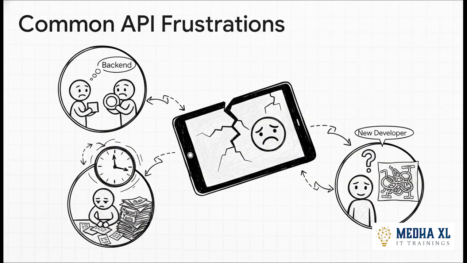And this right here, this is the fallout. The front-end team builds something based on the docs, only to find out the back-end changed a week ago. QA is spending hours, literally hours, writing manual tests for every tiny update. And onboarding new developers, it takes forever because there's no single source of truth. The result is always the same: broken apps and just so much wasted time. So the big question is, how do we actually fix this?